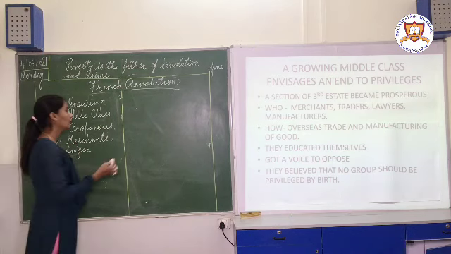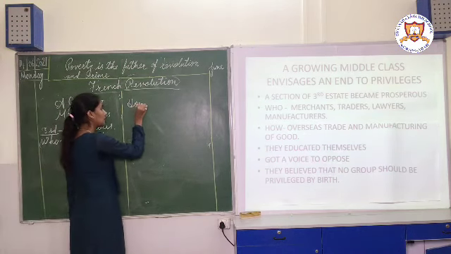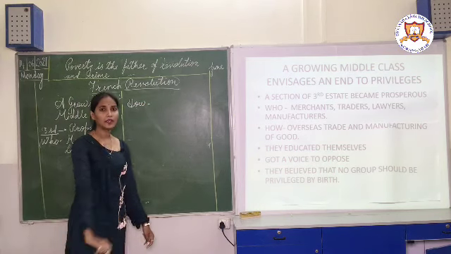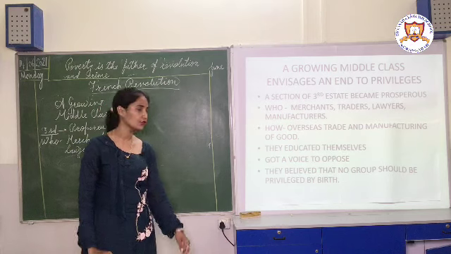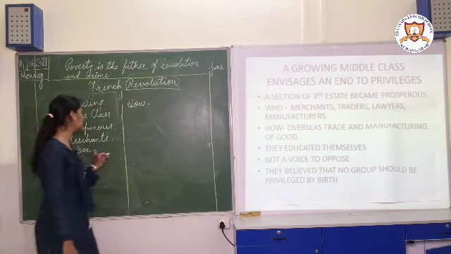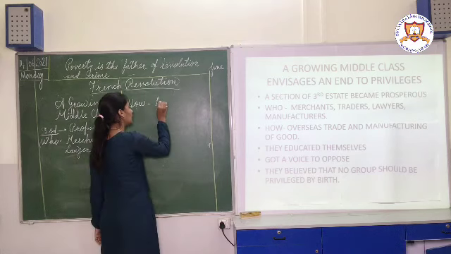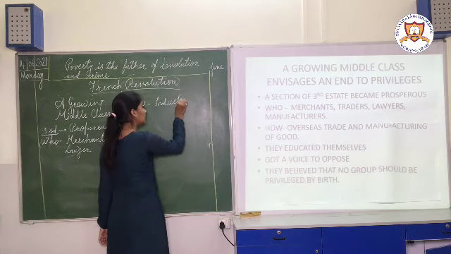And what is the magic? In one night they became prosperous, they started getting money? No. So what was the reason? At that time industrialization started in France, right? Industrialization means these people started establishing industries in France. What they did? They started establishing industries.